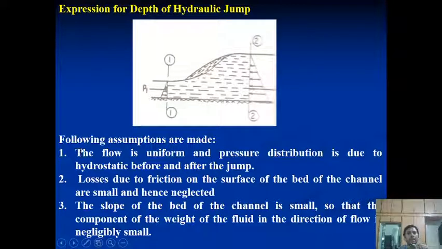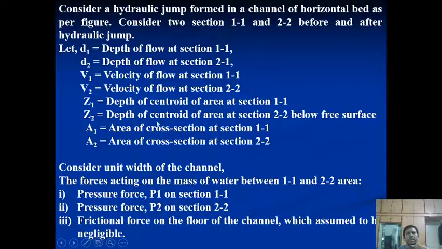Then we start with the initial assumptions for the channel. The flow is uniform, and the pressure distribution from section 1 to 2, before and after the jump, is uniform. Loss due to friction at the bed of the channel from section 1 to 2 is very small, so we neglect it. And the slope of the bed of the channel is very small, so the component of the weight of the fluid in the direction of the flow is neglected. These are the initial assumptions we make to obtain the equations for the depths of the hydraulic jump, d1 and d2.